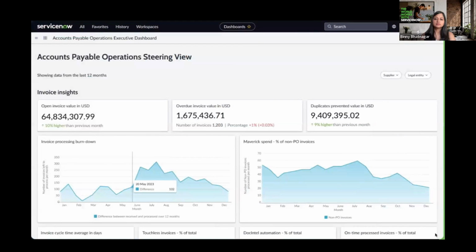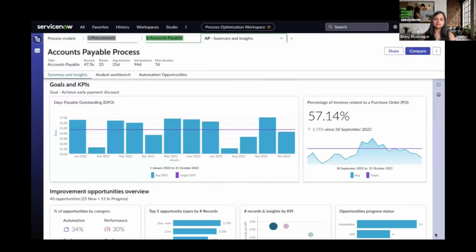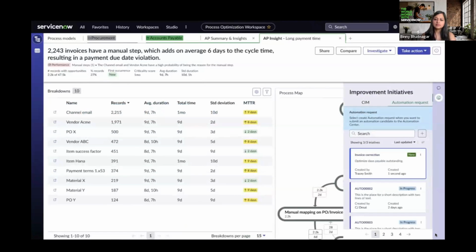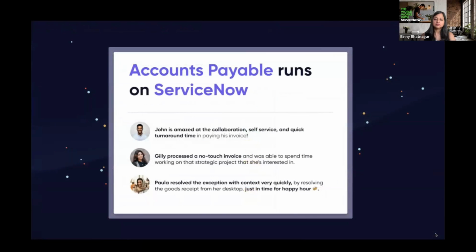Accounts Payable leadership can monitor the ongoing health of their processes with built-in process mining capabilities. Gilly spots an insight indicating that a large number of invoices may include manual steps. Gilly can also explore the data using an intuitive process map to uncover where the manual steps are and the impact of the bottleneck they're creating. She can then turn those findings into improvement opportunities. End-to-end process monitoring, improvement, and optimization is reality for accounts payable on the ServiceNow platform.